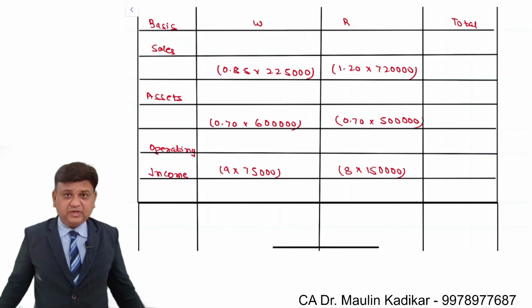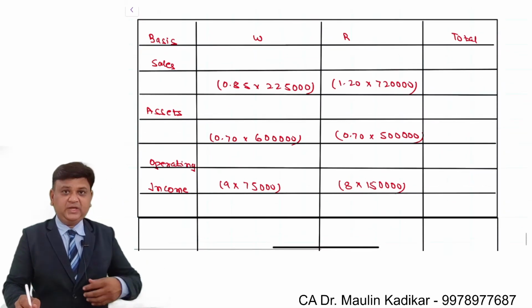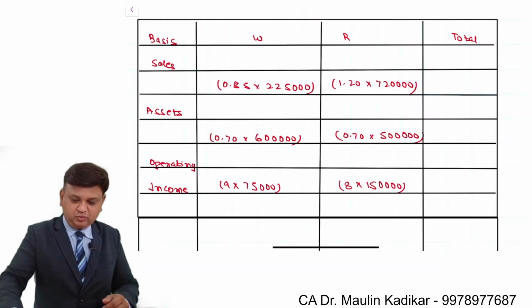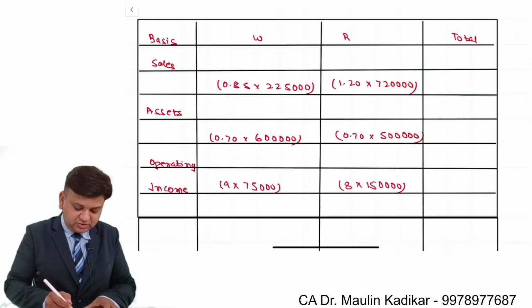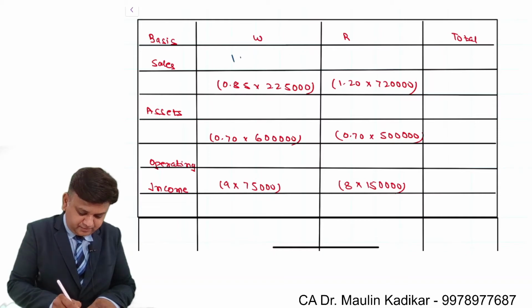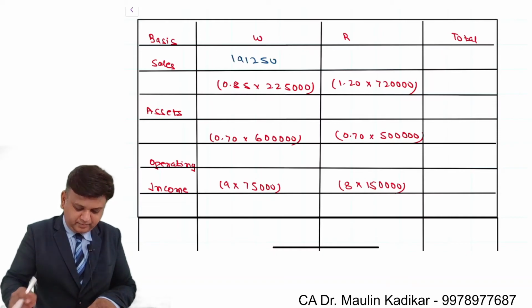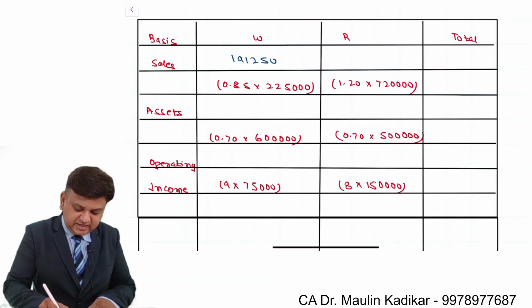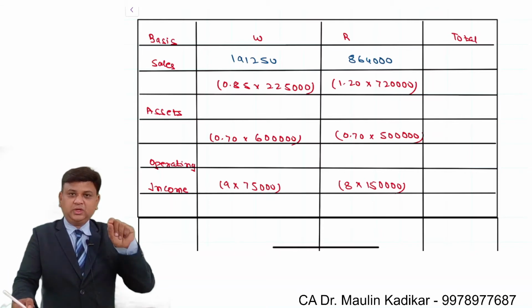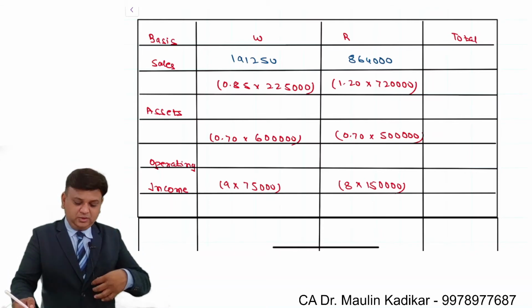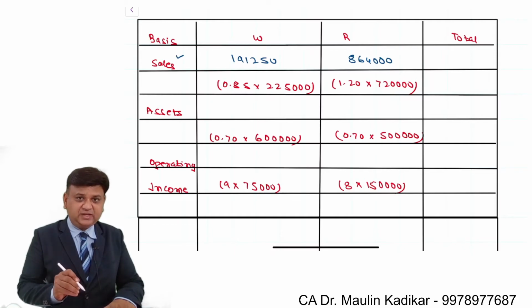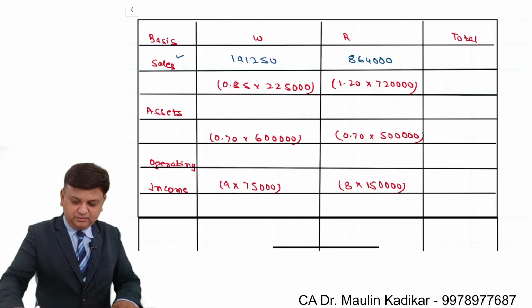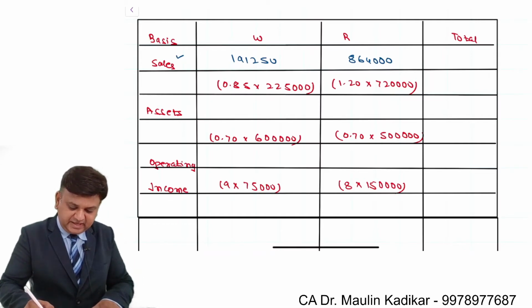So we have to work out the answer in this way. It is 0.85 into 2,25,000. So it is 191,250. 1.2 into 7,20,000. That is 8,64,000. So total value of Cranberry Limited using the sales as a factor is equal to 10,55,250.